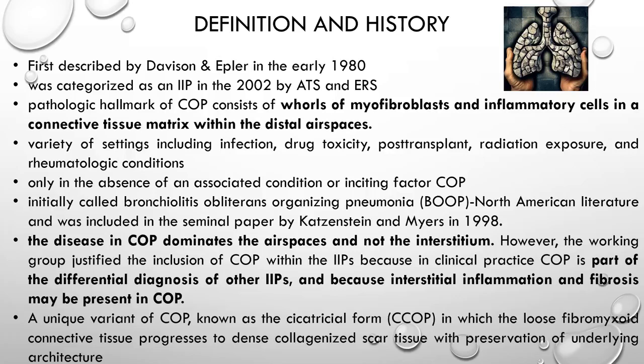It can occur in a variety of settings like infection, drug toxicity, etc. It is only in the absence of these conditions or inciting factors that it is labeled as cryptogenic organizing pneumonia. Previously called bronchiolitis obliterans organizing pneumonia, that is BOOP. However, the term has become obsolete in order to reduce the confusion between BOOP and BOS.